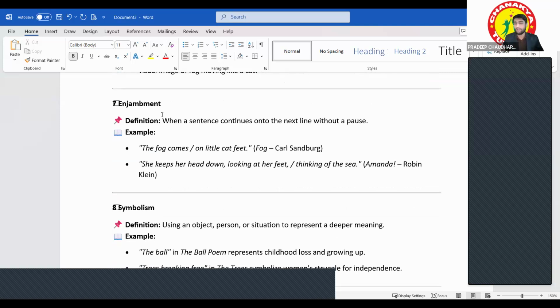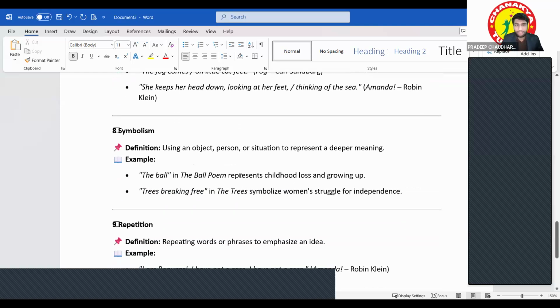You can see so many of these. I will say there are some important questions that came in the last year or the previous 10 years. So yes, she keeps her head down looking at her feet, thinking of the sea. Amanda Robin Klein, right? In the fog as well, there is the enjambment. Okay.